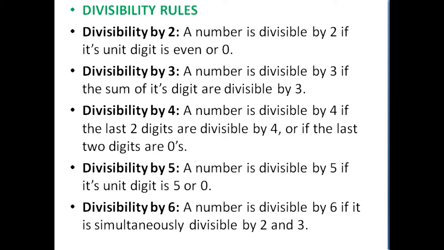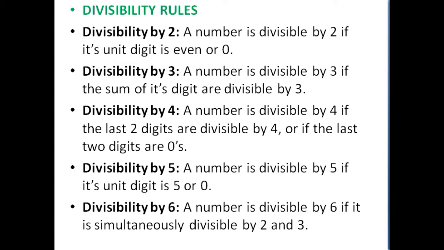Before learning this number system, you should know the divisibility rules. If a number is divisible by 2, it is an even number, or its last digit should be 0. If it is divisible by 3, the sum of the digits is divisible by 3. For example, 27: 2 plus 7 is 9, and 9 is divisible by 3, so 27 is divisible by 3. This is a small number I am explaining with.